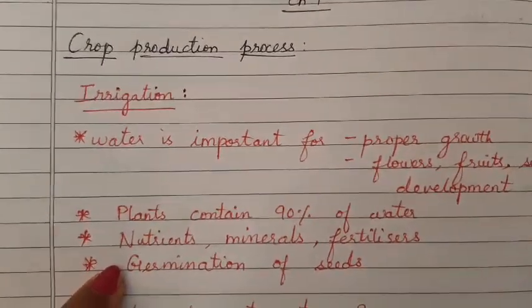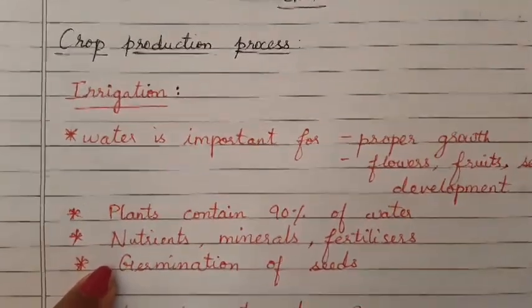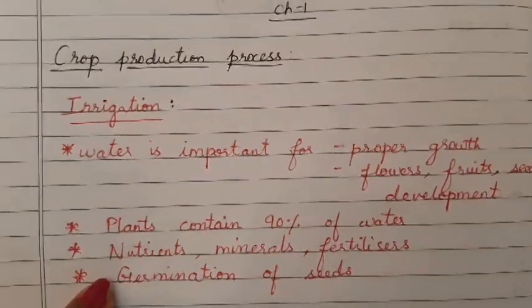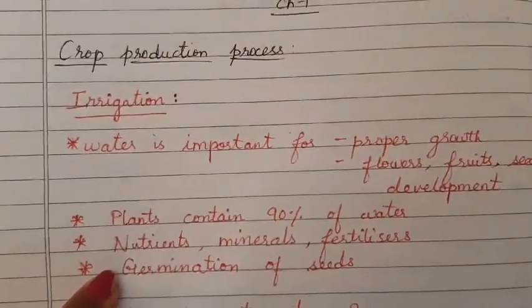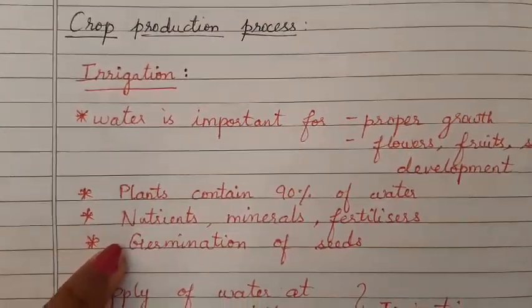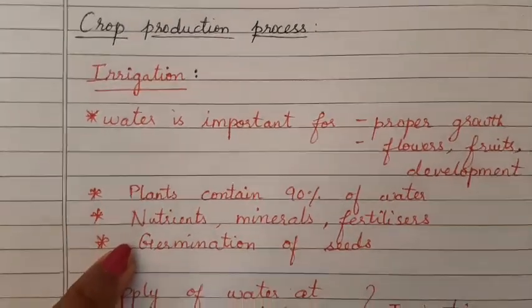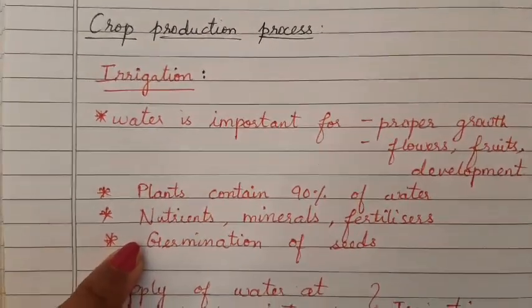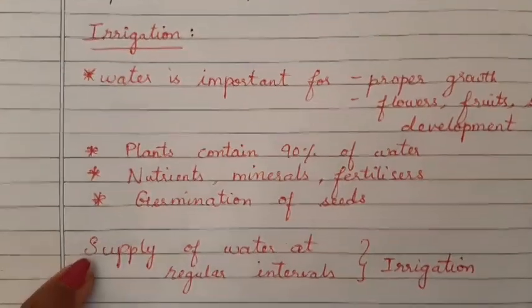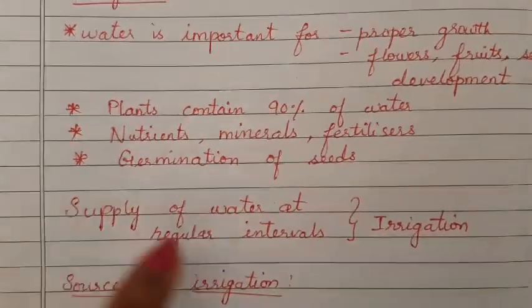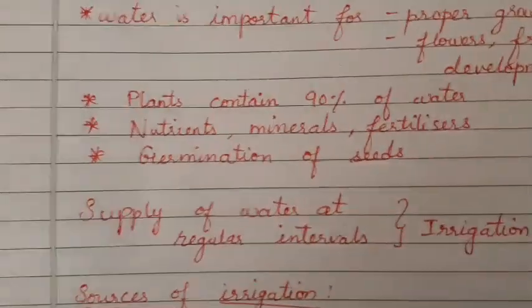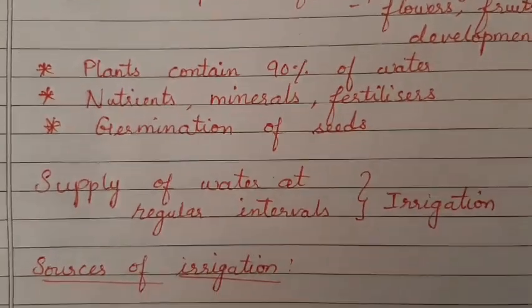So, you should water the plants at regular intervals. In summer seasons, we should supply more water to the plants. So the supply of water at regular intervals is nothing but irrigation.